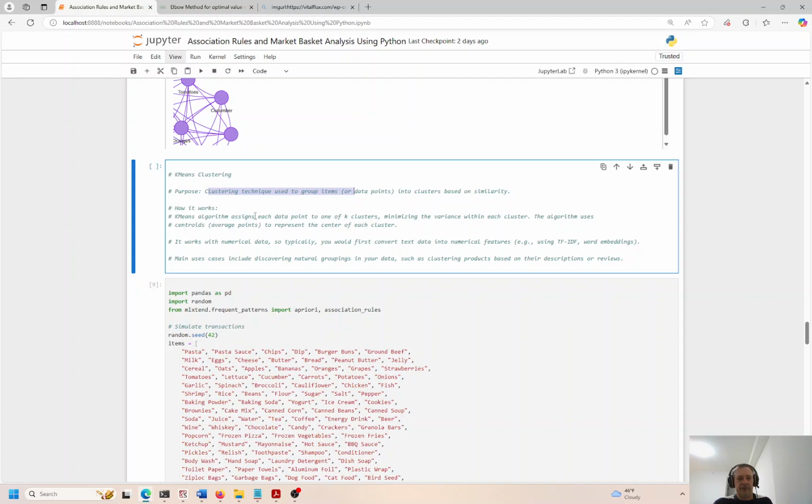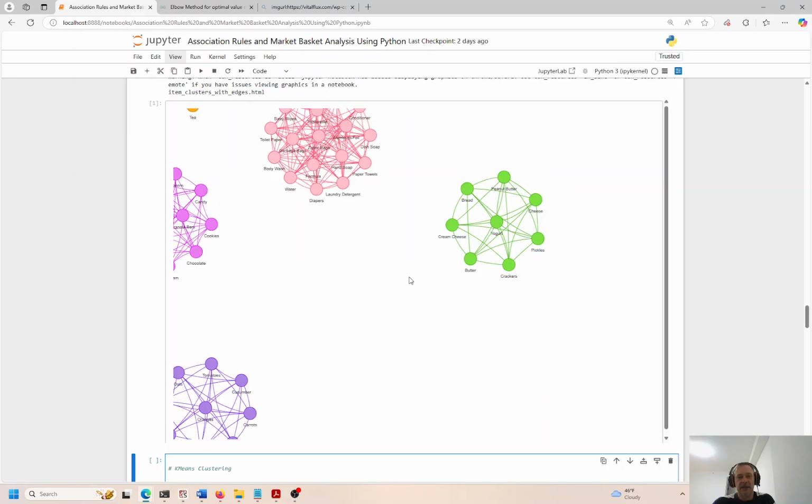The K-means algorithm looks at K clusters. K is a number, right? So this could be N clusters. K is any number. At least one would be weird; everything would just be clustered into one giant cluster, but typically 2, 3, 4, up into whatever the k-means is based on, the elbow method or the silhouette method that we saw at the beginning. I think here we have 10 different clusters, and it works with numerical data only. That's why we have to convert all of the terms or the strings into numbers, right? And then we can measure the distance or the similarity or the differences between those clusters, right? So let's see what the computer came up with.